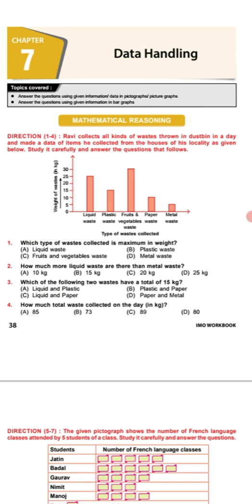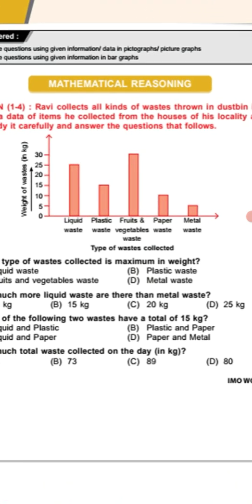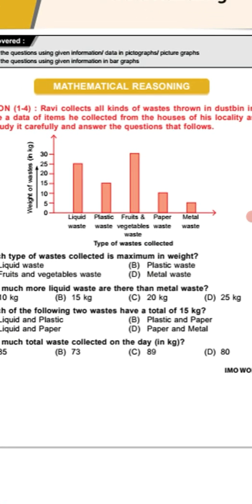Read the instruction here. Ravi collects all kinds of wastes thrown in dustbin in a day and made a data of items he collected from the house of his locality as given below. Study it carefully and answer the question that follows. So see here, this is the bar graph. What is given in the graph?